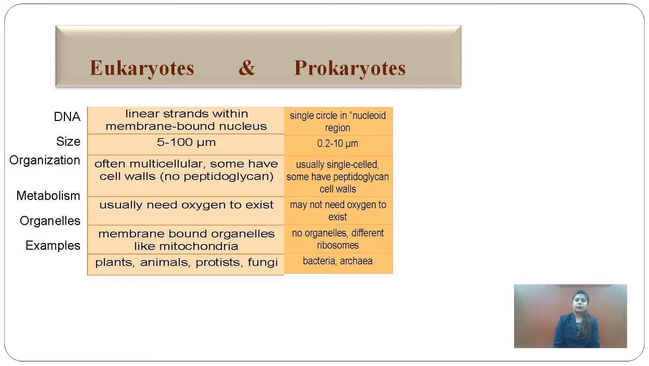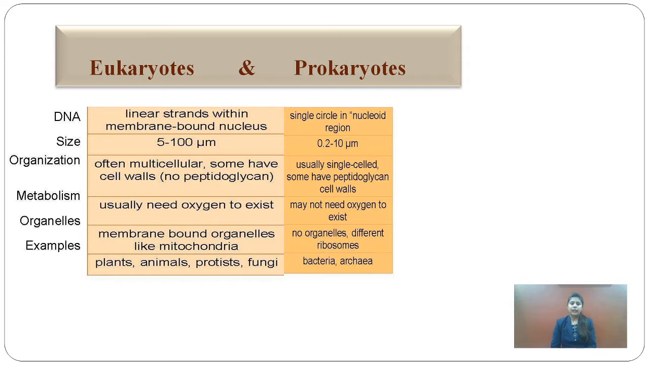Now, we'll see what is the difference between eukaryotes and prokaryotes. Eukaryotes have DNA which is present inside the nucleus, which is surrounded by a nuclear membrane. But in prokaryotes, no cell organelles are present. A single circular DNA is present inside the cytoplasm in a region known as the nucleoid. The size of a eukaryotic cell is 5 to 100 μm, but in prokaryotes it is 0.2 to 10 μm because prokaryotes are single-celled, unicellular.